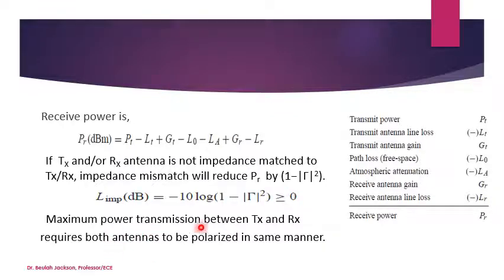So the maximum power transmission between the transmitter and the receiver requires both the antennas to be polarized in the same manner. If the transmitting antenna is vertically polarized and the receiving antenna is horizontally polarized, then there will be a polarization mismatch that will lead to some losses, which is called as the polarization loss.